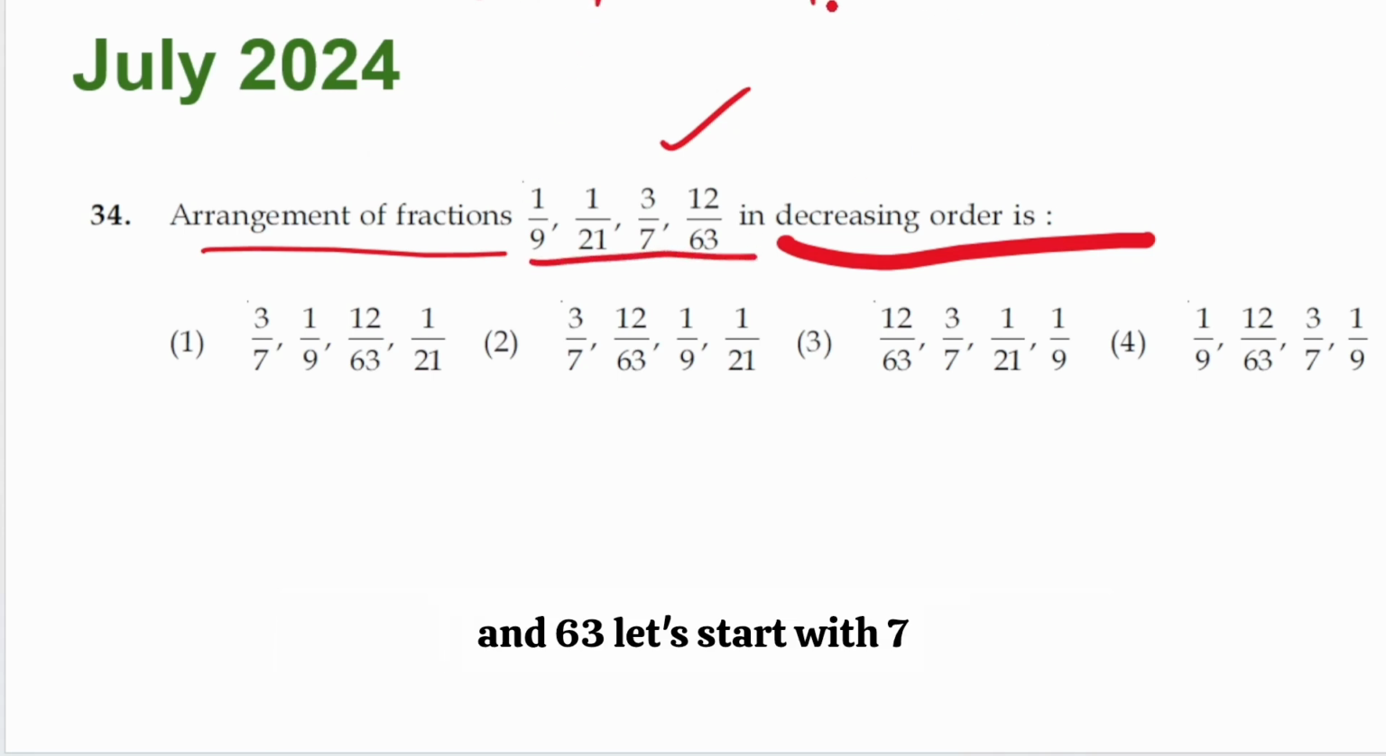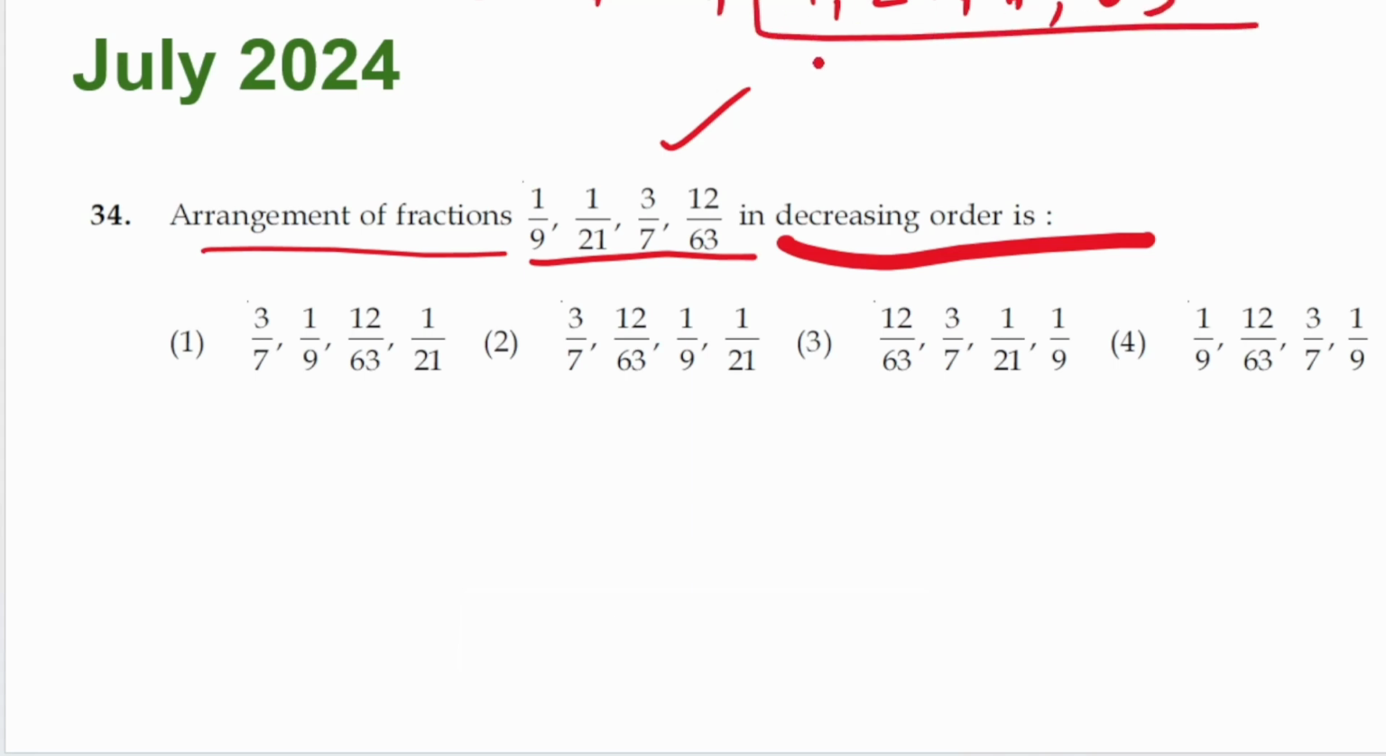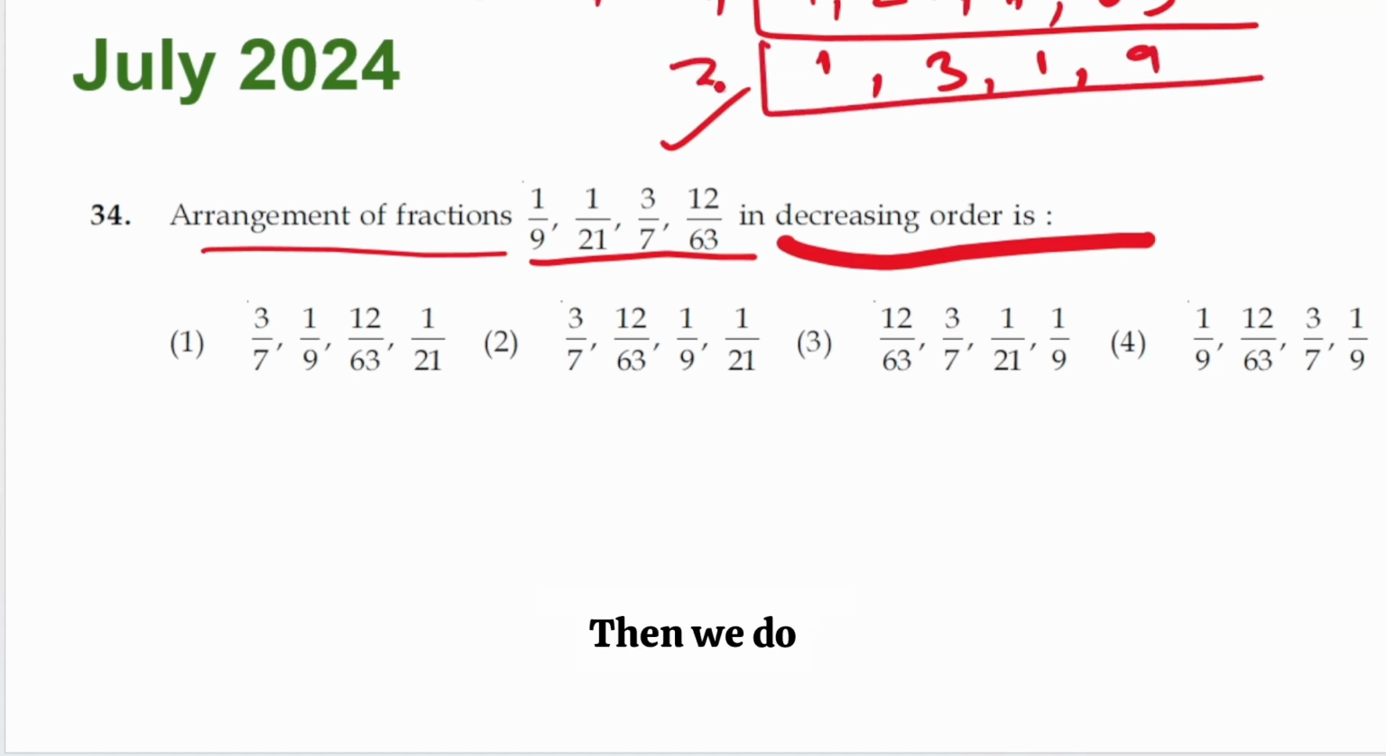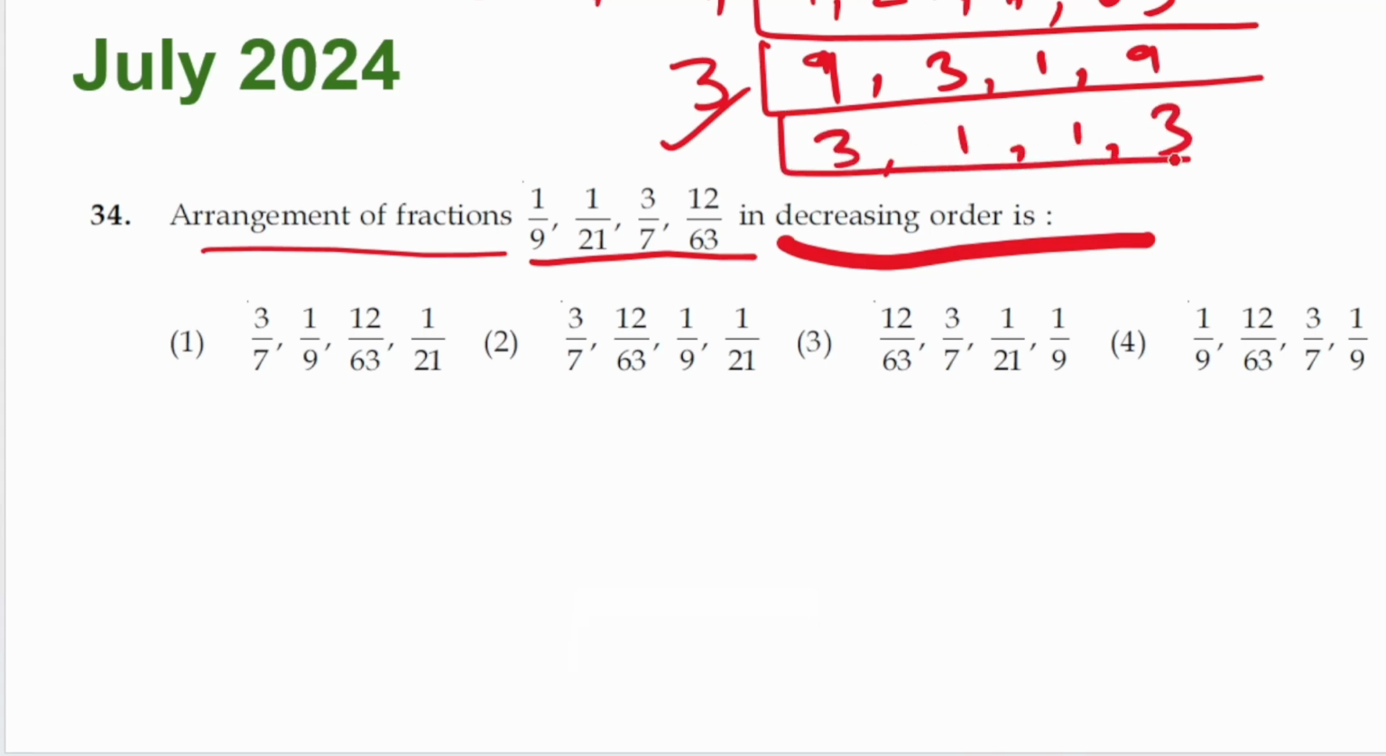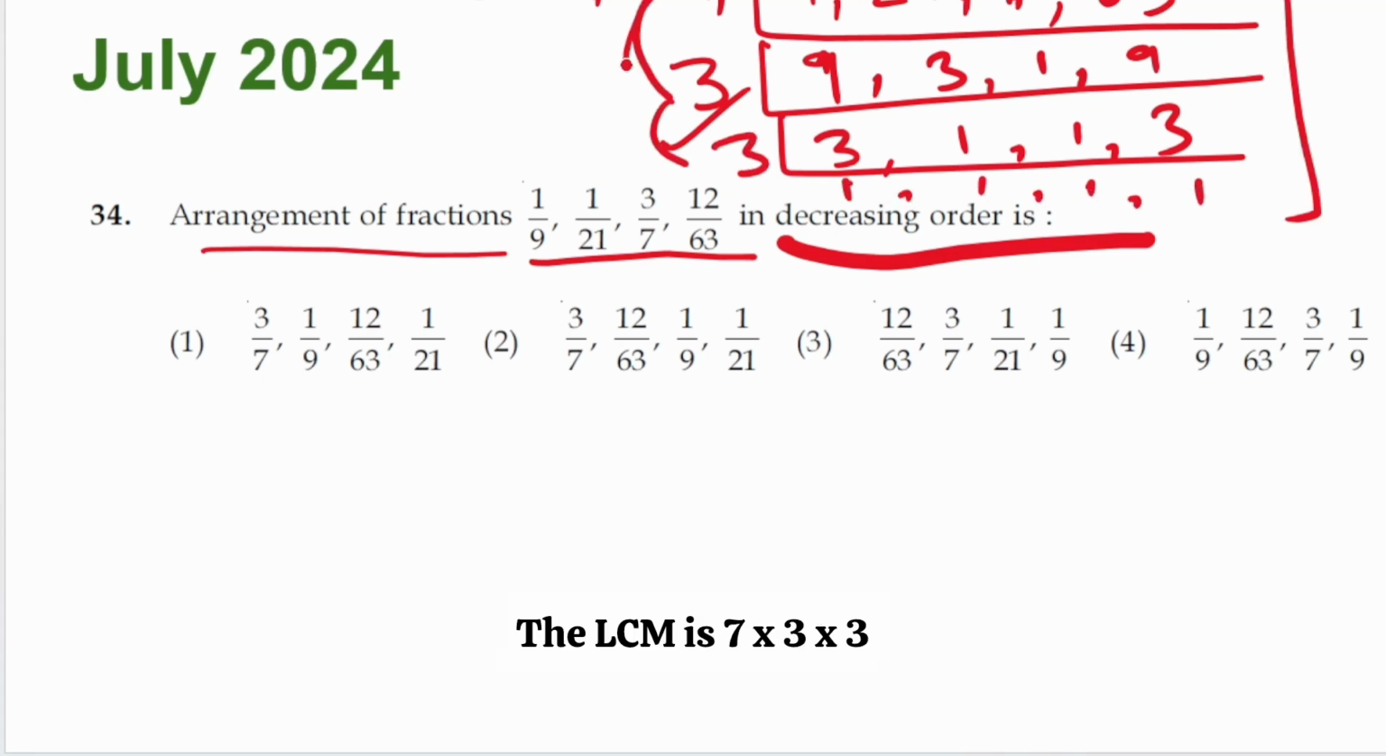So it's 9, 21, 7 and 63. Let's start with 7. This goes 3 times, this goes 1 time, this goes 9 times. Then we do 3 again, and we get 1 all over. The LCM is 7 into 3 into 3, or 7 into 9, which is 63.